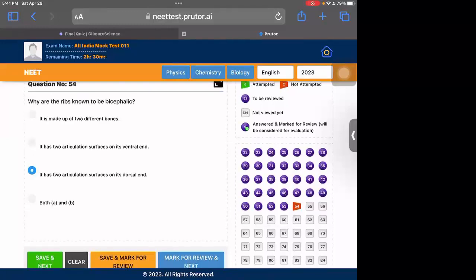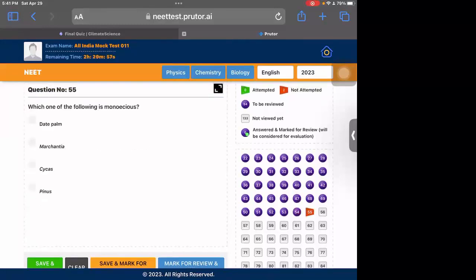Need to read it. Question 55, monoecious plant. These examples are also given in NCERT. You need to memorize the examples. Pinus is a monoecious plant. All the other options are dioecious. So the correct one would be Pinus.